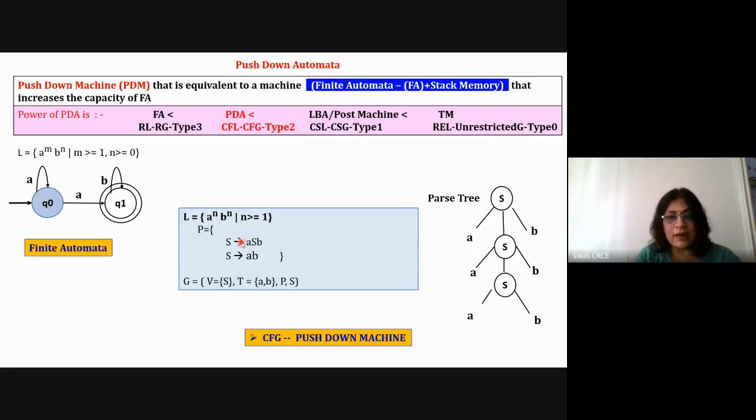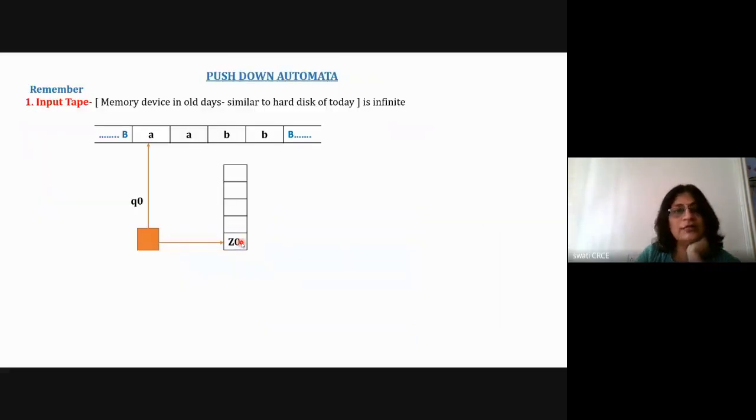And once this grammar is done, now we have the push-down machine. Okay, so just visualize how this machine looks like. This machine is similar to a DFA or NFA. This machine has the input tape. Input tape is a memory device which was used in older days. So we are visualizing the working of this machine with the help of the input device called the input tape.